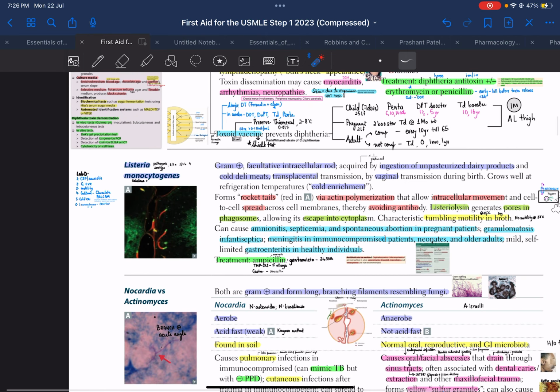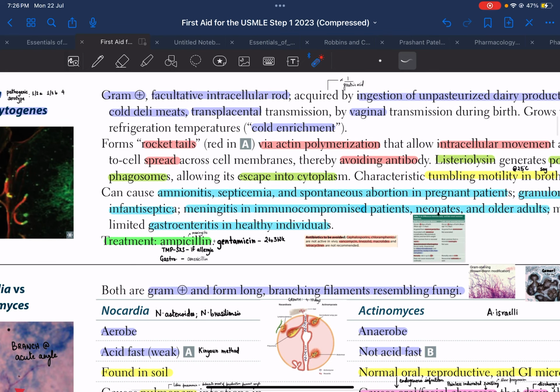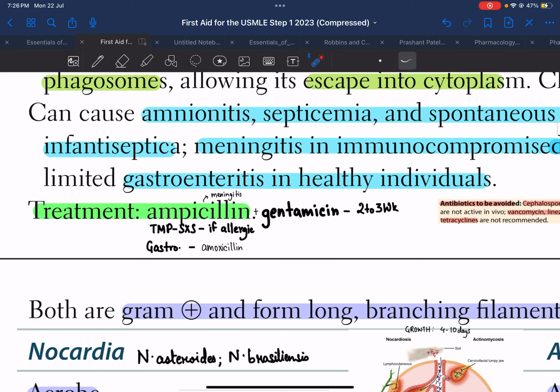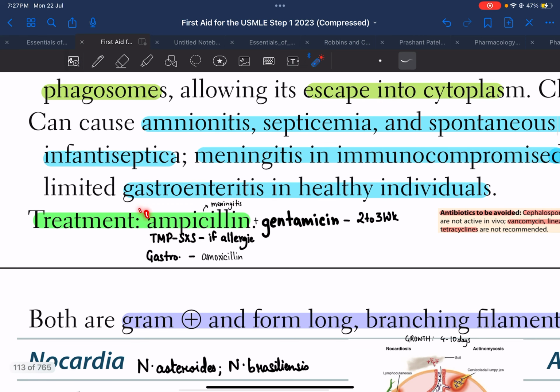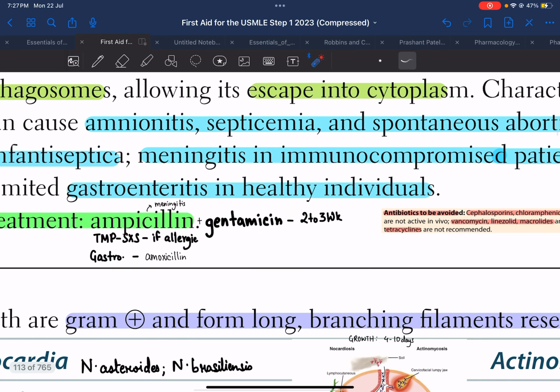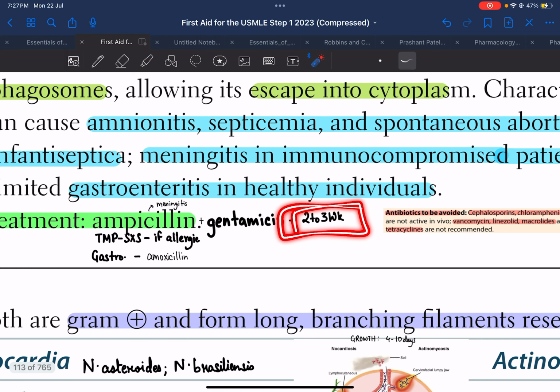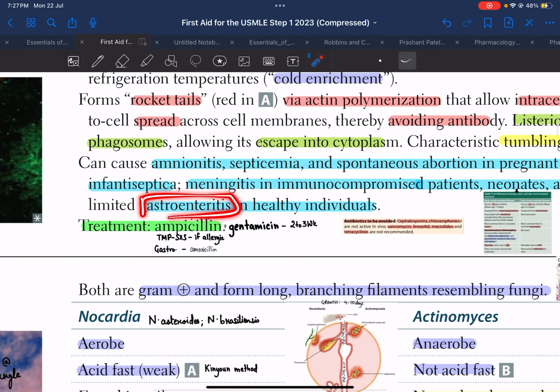Now, once we are sure that this is listeria, we can treat it, right? If the patient presents with meningitis, we can treat the patient with ampicillin. In other cases also we can treat the patient with ampicillin. In case of meningitis, we also add gentamicin to it, and the course continues for around 2 to 3 weeks. If the patient is allergic to ampicillin, we can give cotrimoxazole, and if the patient is presenting with gastroenteritis, we can give amoxicillin.